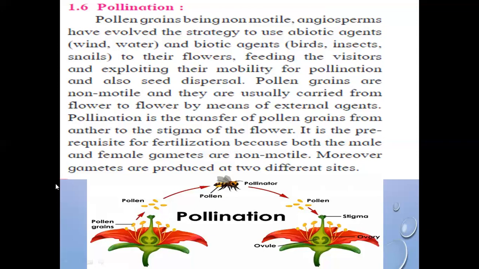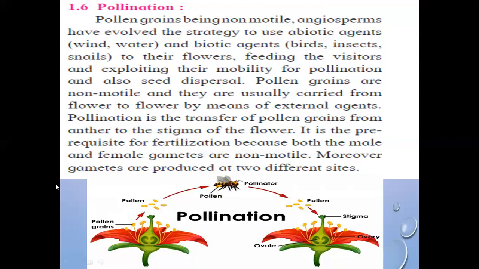Pollination is the transfer of pollen grains from anther to the stigma of the flower. It is a prerequisite for the fertilization process because both the male and female gametes are non-motile. Okay, we already discussed this. Means it is a pre-decided process.